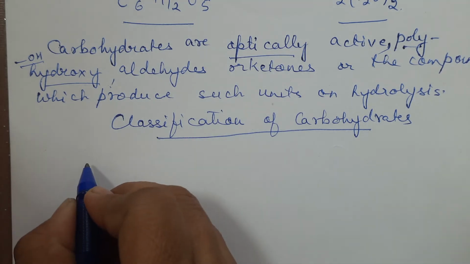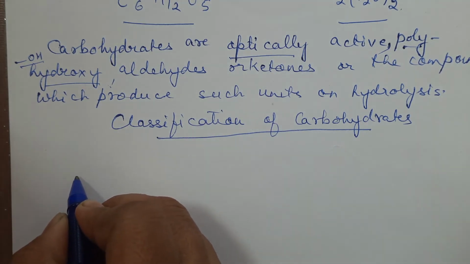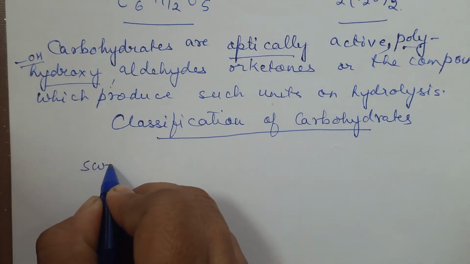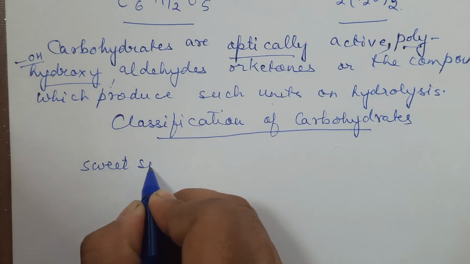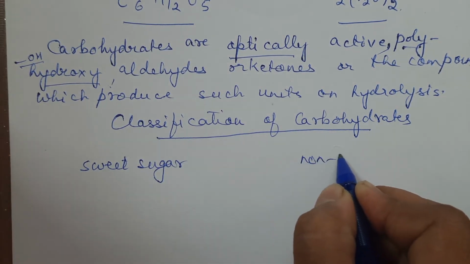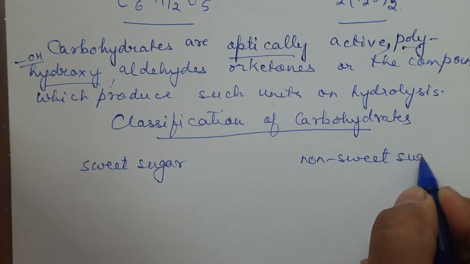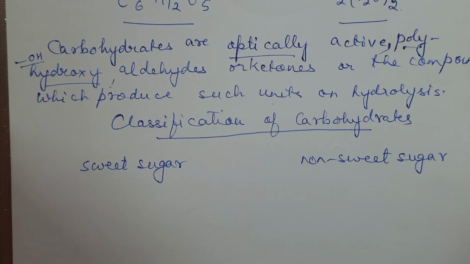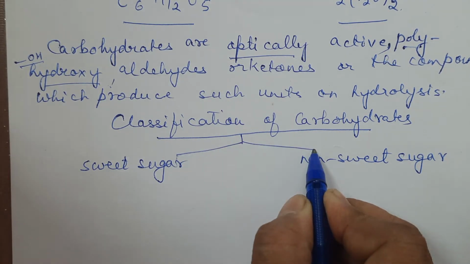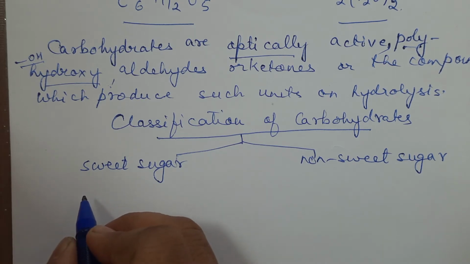So the first classification is that they can be classified on the basis of taste as sweet sugar and non-sweet, which are sweet in taste and which are not sweet in taste. So carbohydrates can be classified in this category into two. This is the first classification we can have. Okay, so we will consider their examples.